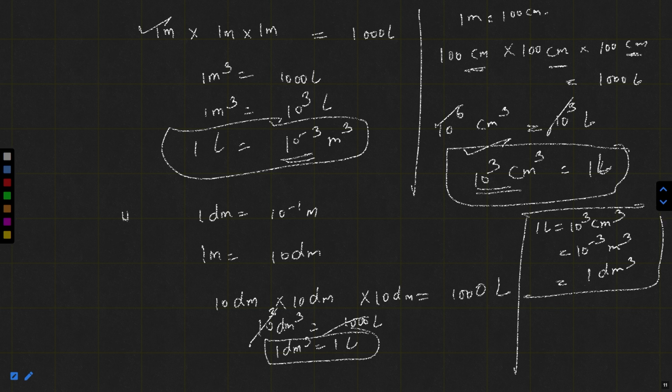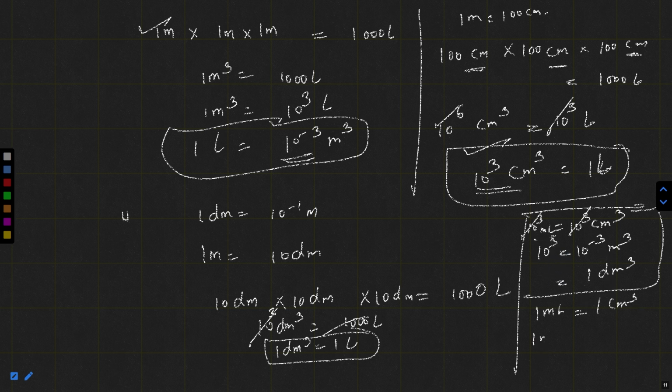Okay, if I want to just convert 1 liter into 1000 milliliter, it means you can say 10 raised to the power 3 milliliter is equal to 10 raised to the power 3 centimeter cube. It means now you can see 1 milliliter is equal to 1 centimeter cube. Here again 10 raised to the power 3 comes, so it goes here.